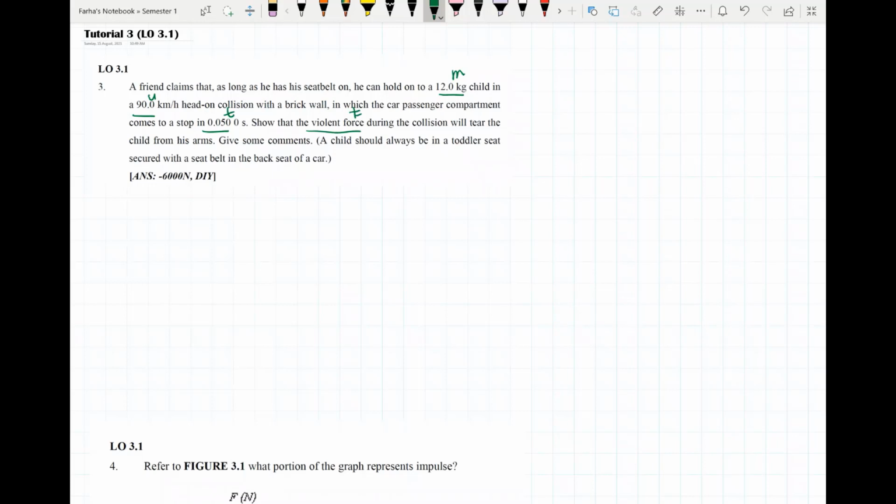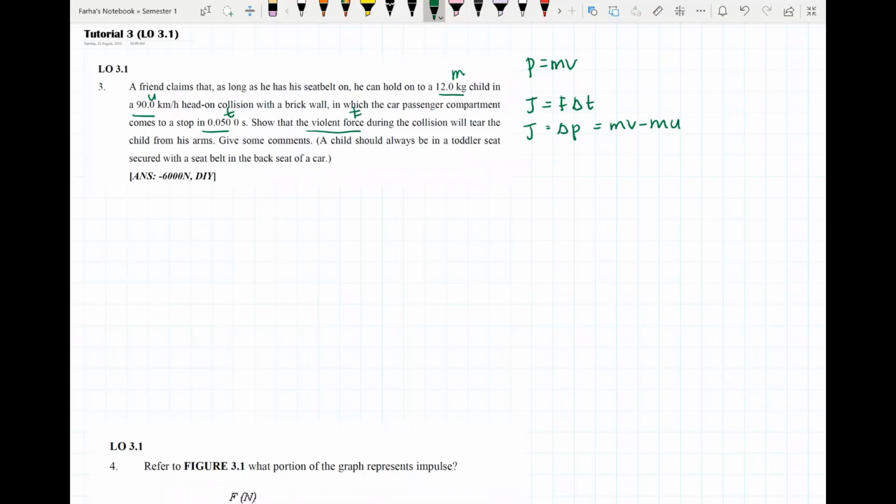Okay, we know already that we have three equations in this chapter, which is momentum equals to mass times velocity. Then we have the impulse equals to F delta T. And we have impulse equals to the change of momentum, which is mv minus mu. We can relate the impulse, F delta T, and the change of momentum to solve this question.